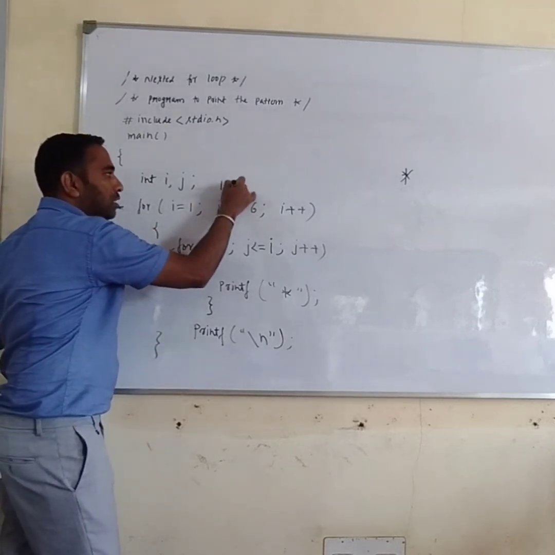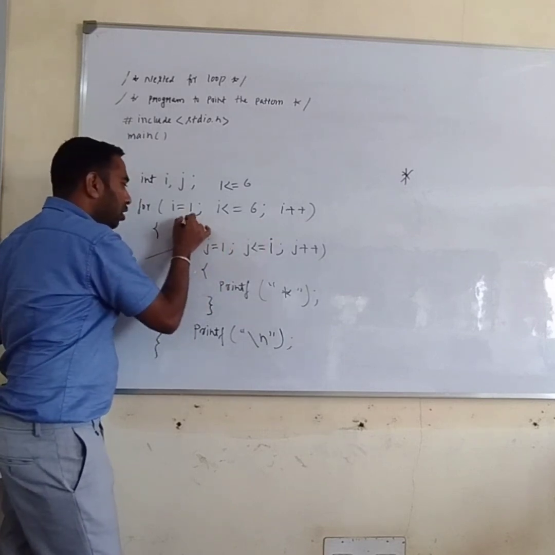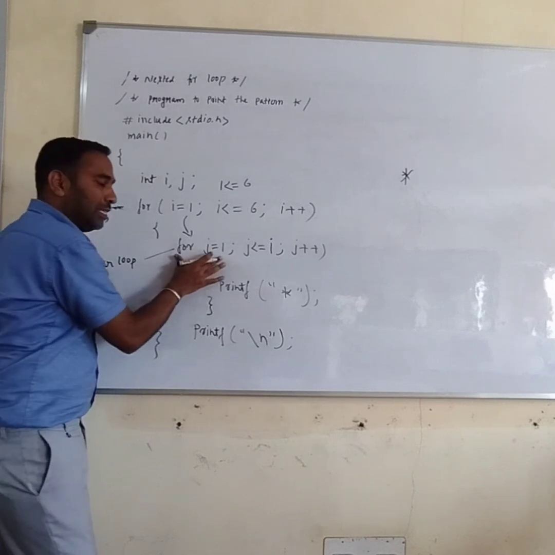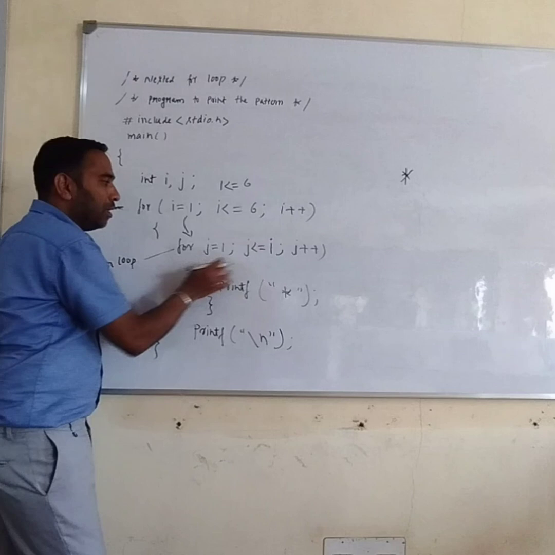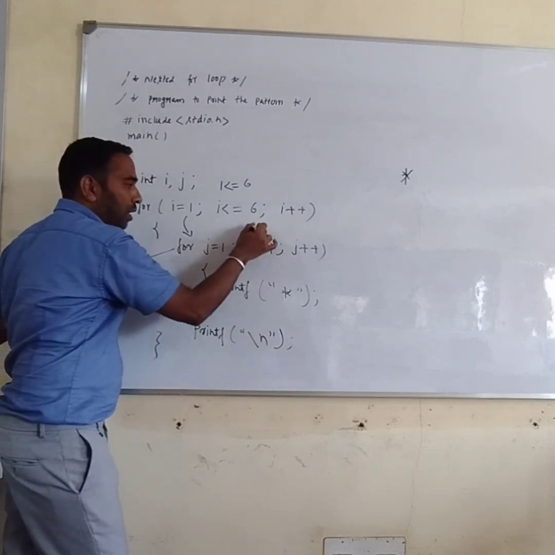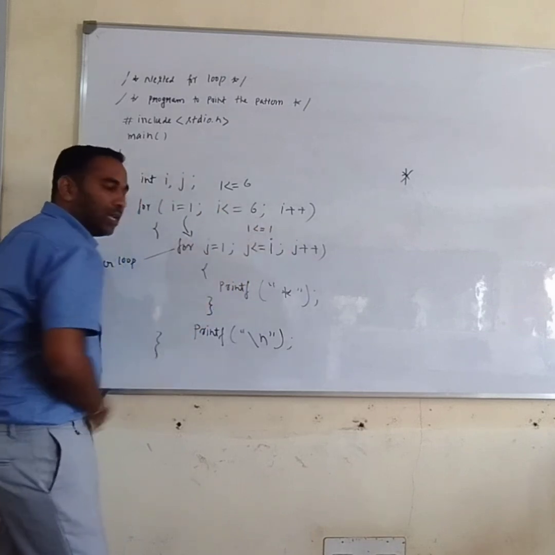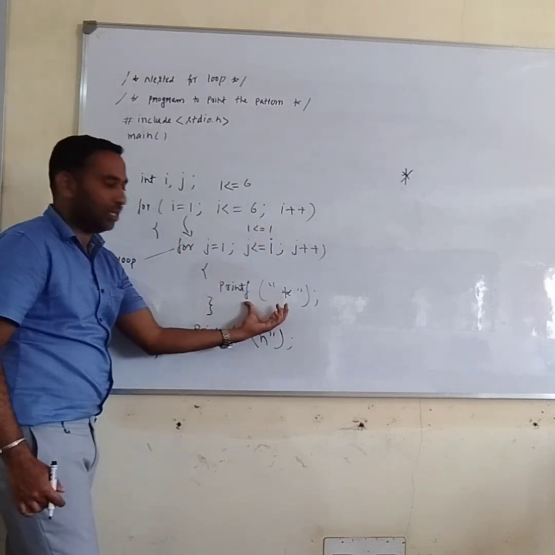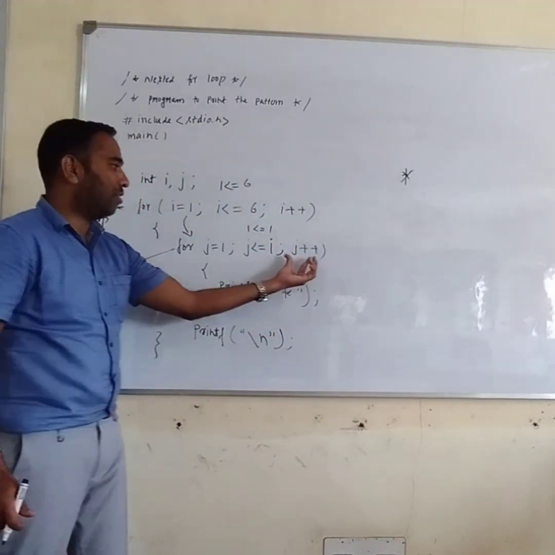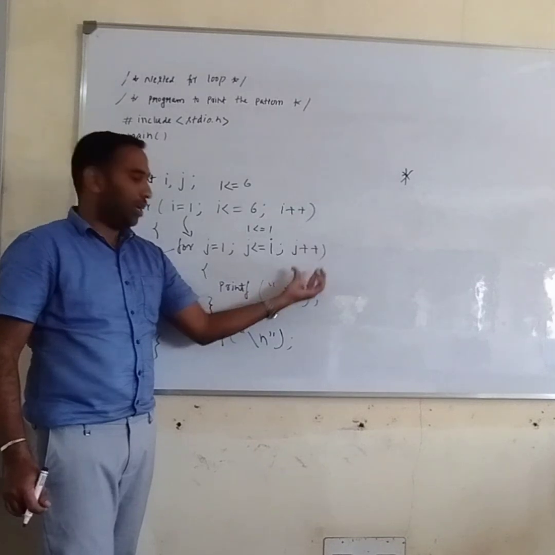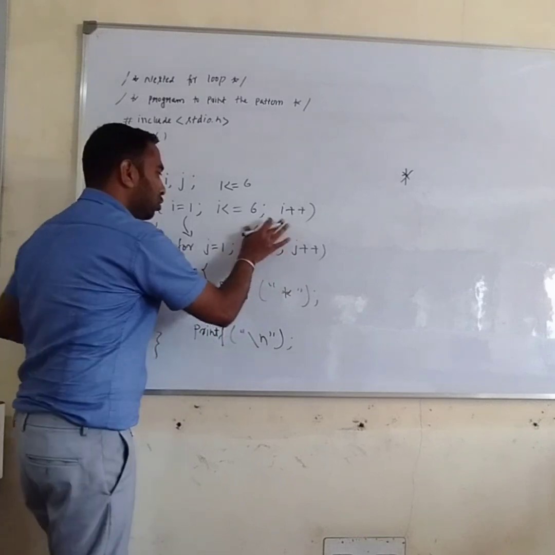Is 1 less than or equal to 6? Yes, it's true. Then it will come inside this loop and check the inner for loop condition. j is equal to 1. What is the value of i? 1. Is 1 less than or equal to 1? Yes. Then it will print star. After printing the star, it will increment j. j becomes 2.